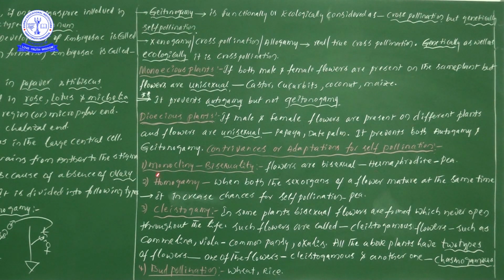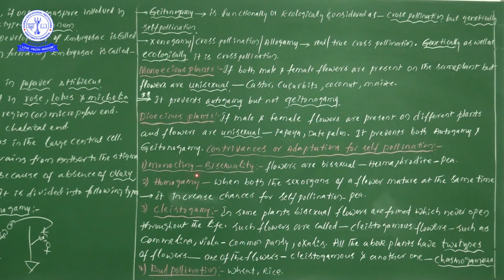Monocliny or bisexuality. Next one, homogamy. Next one, cleistogamy. Next one, bud pollination. These 4 side headings come under the adaptations of self-pollination. Now, monocliny or bisexuality.